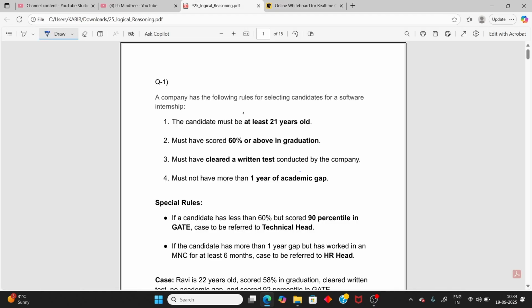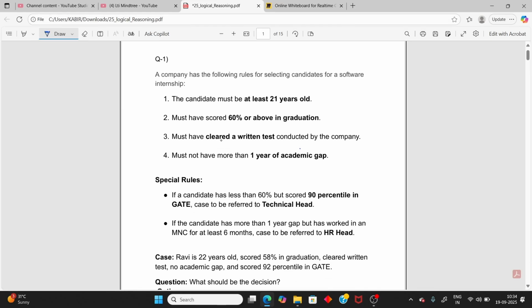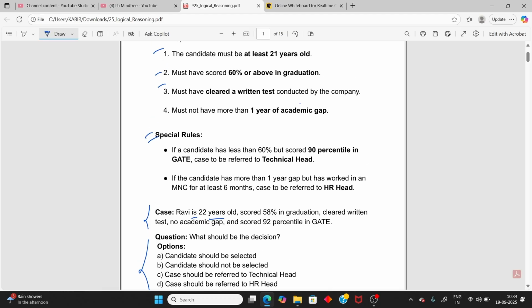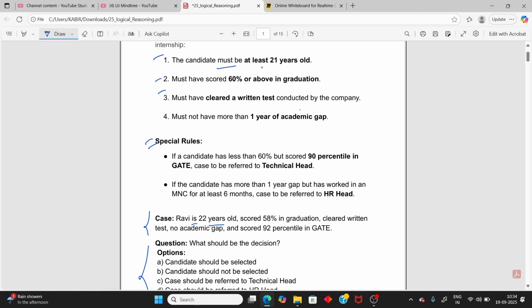Let's start with the first question. First, read the question carefully. The question has some conditions and a special rule. You need to read the case and answer the question. The case is: Ravi is 22 years old. First condition, the candidate must be at least 21 years old. That is satisfied. Second, he scored 58% in graduation, but it must be 60%. That condition becomes false.